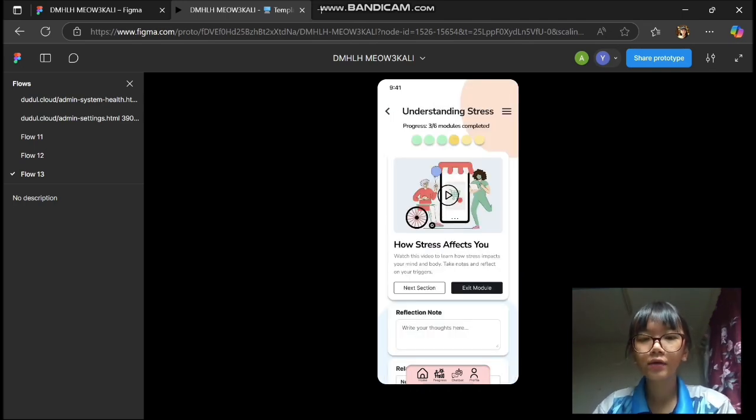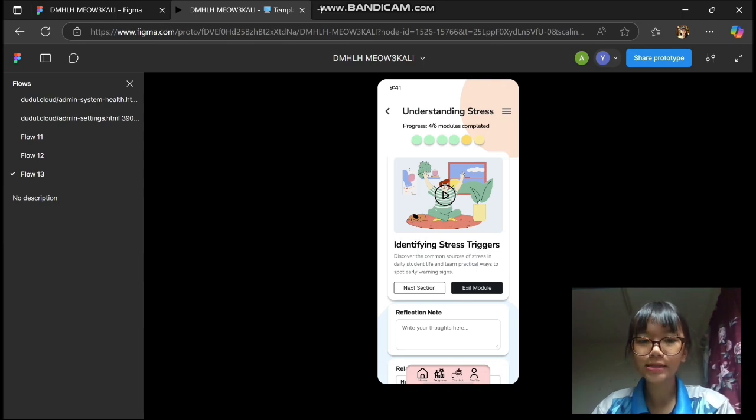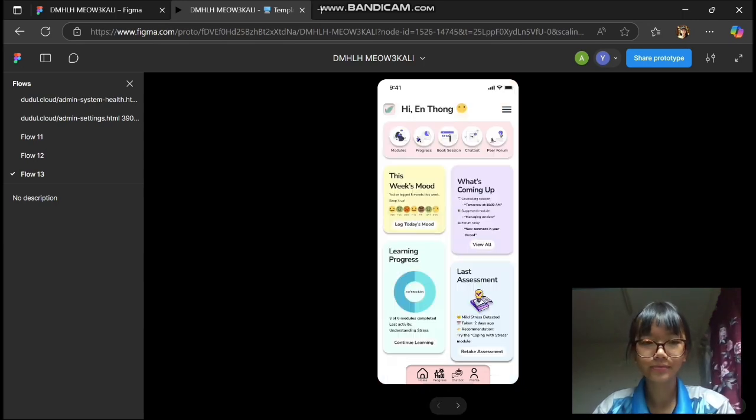Now at 3 out of 6 sections completed, this time I choose the next section. But the content fails to load, so the system displays unable to load content, please try again later. I click Retry, and it successfully loads the next part, updating my progress to 4 out of 6 sections. Finally, I return to the student dashboard. This flow shows how students can manage their learning, handle errors smoothly, and keep track of their progress, fully aligned with our UC002 use case and Phase 3 SRS.